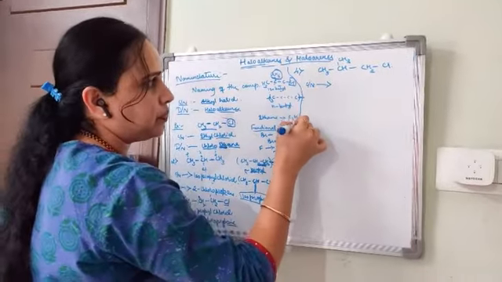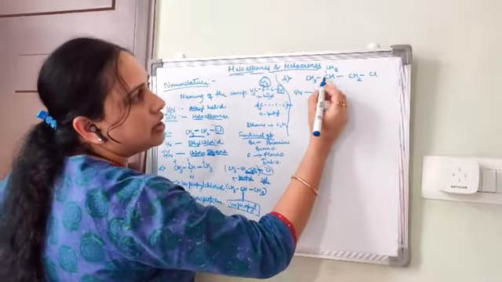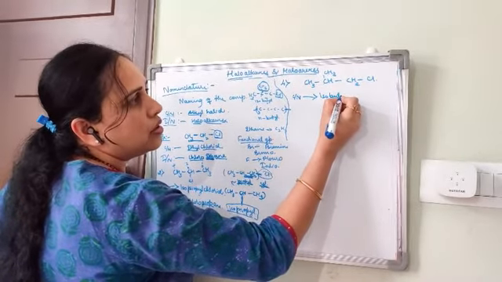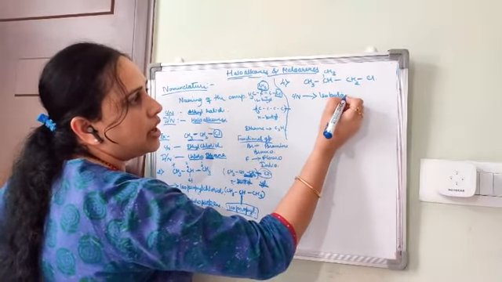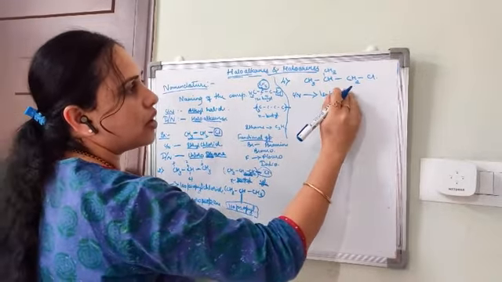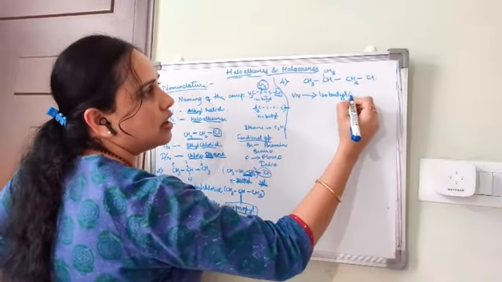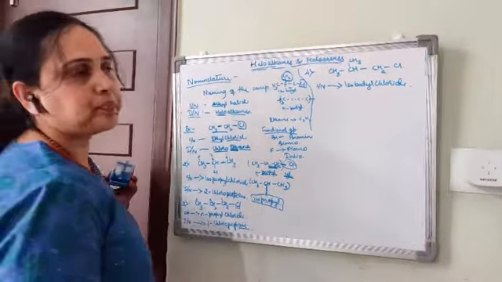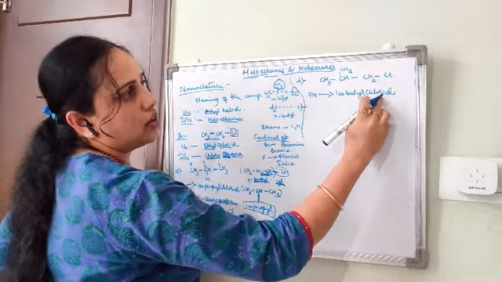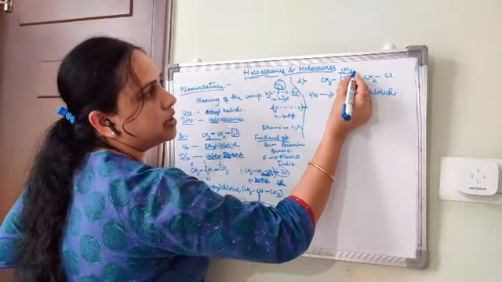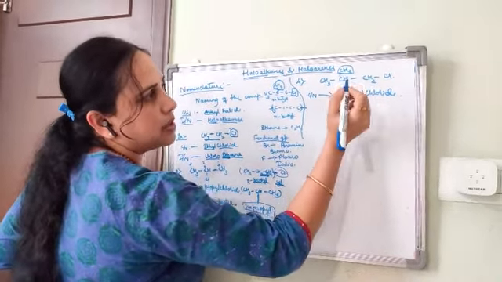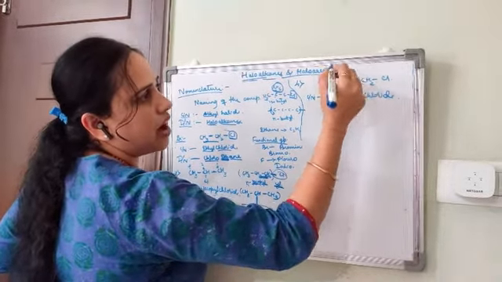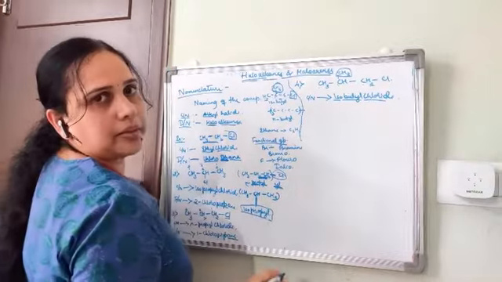So this is isobutyl chloride. Iso indicates the methyl group present in the middle of the carbon atoms. Butyl indicates there are 4 carbon atoms, and chloride, right?